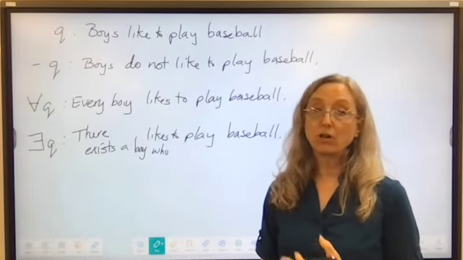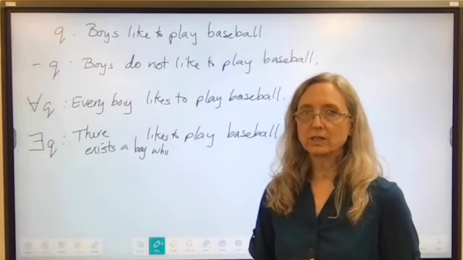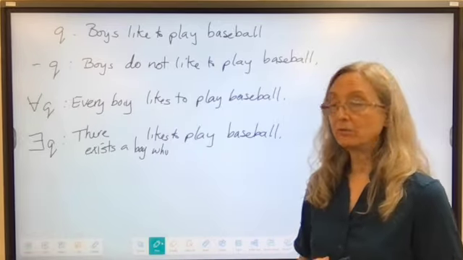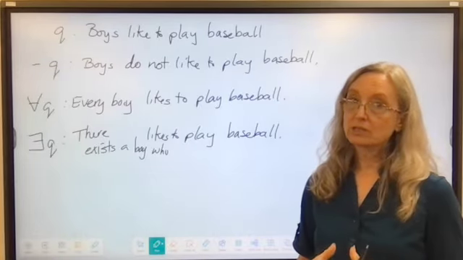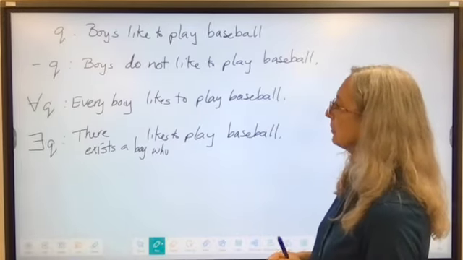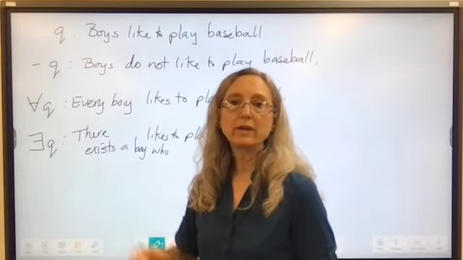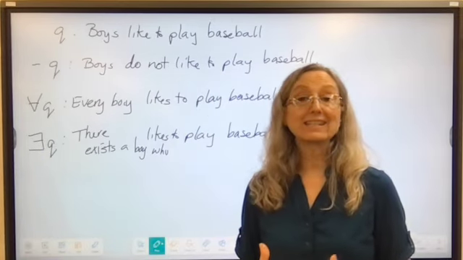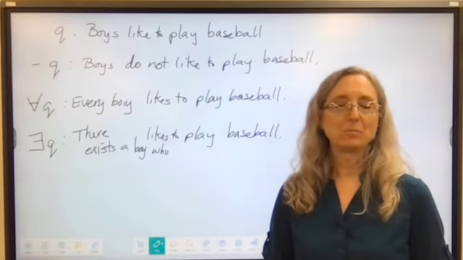I could have said all boys like to play baseball, so I worded it a little bit differently so you could see the same effect. And then our existential quantifier, which is some or there exists, there exists a boy who likes to play baseball. With this one, it's one or more. So there exists one boy somewhere who likes to play baseball.